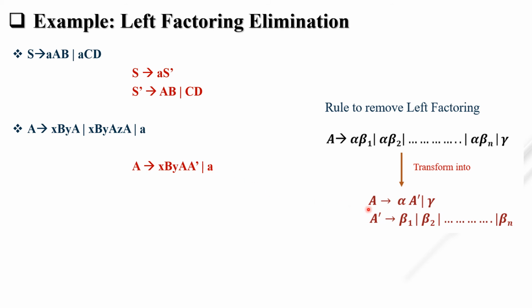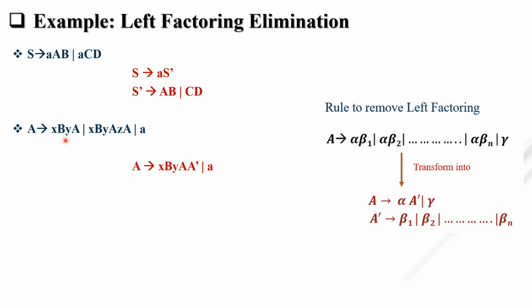Now next, this is most important. Now A dash tends to beta 1. Now what is your beta 1? Nothing. Here there is something, but right now there is nothing. That's why we have to put here null. In the rule there is no null, huh? Because this all is considered as alpha, there is nothing as beta 1.